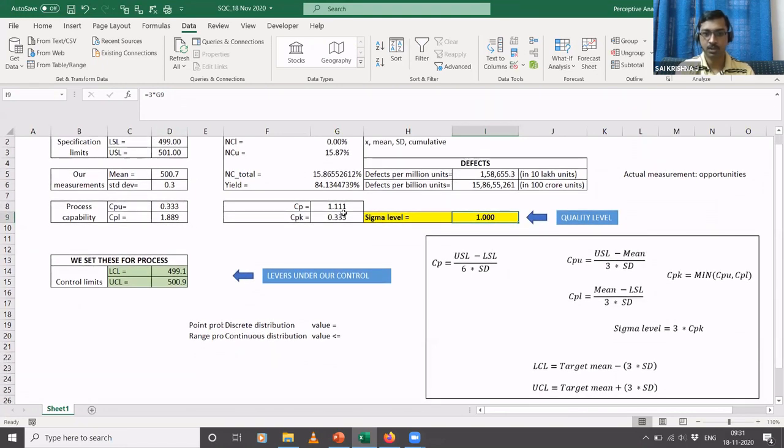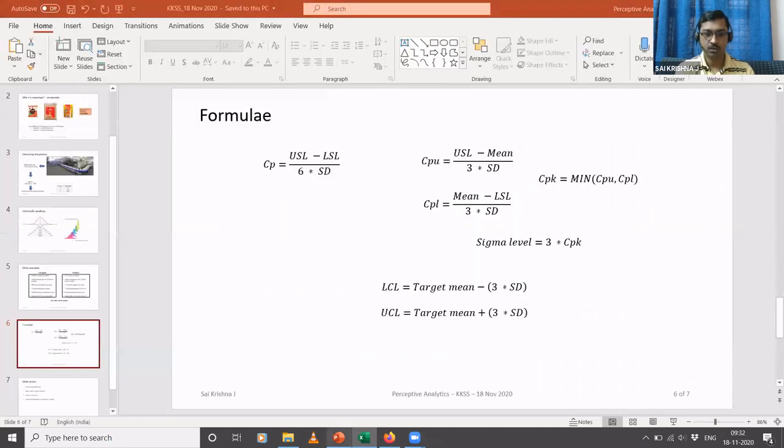For example, CP is USL minus LSL divided by 6 into the standard deviation. Then you have the CPU and CPL: USL minus mean, and mean minus LSL. You take the minimum of these two, which is the CPK. Then you multiply the CPK by 3 and you get the sigma level. This is how this particular value comes, and it is the same thing we saw on the slide.